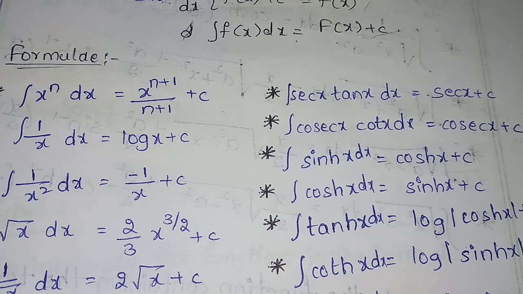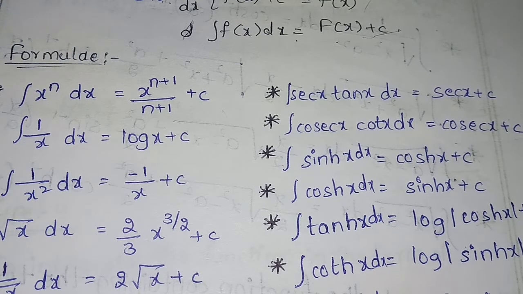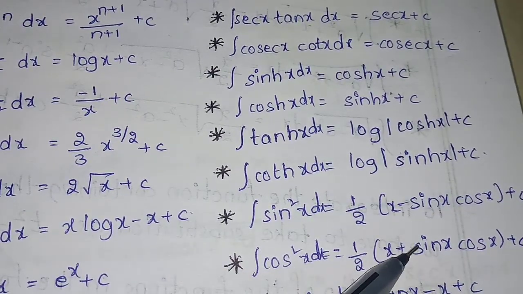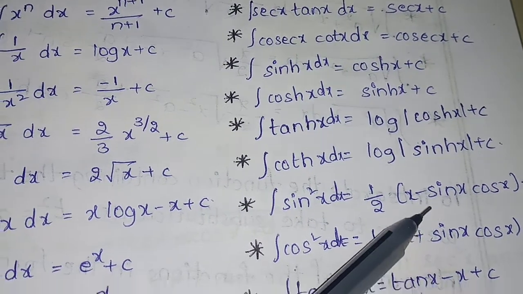Integral sin square x dx is equal to 1 by 2 into x minus sin x cos x plus c. Integral cos square x dx is equal to half of x plus sin x cos x plus c; here is minus, here is plus.